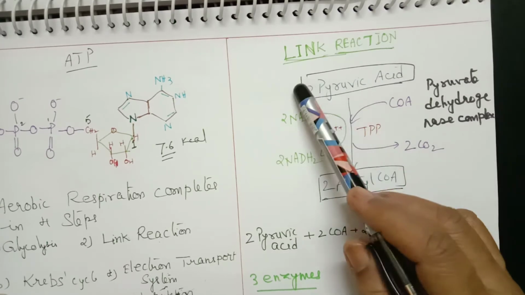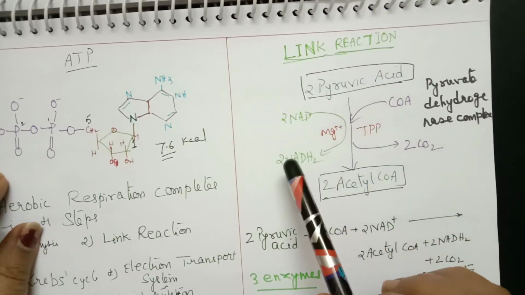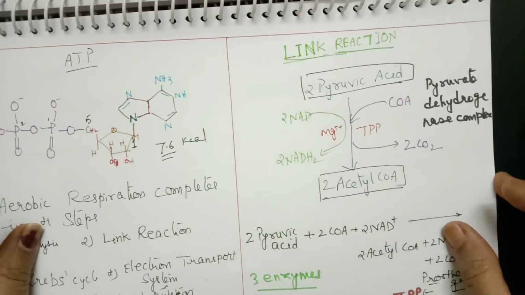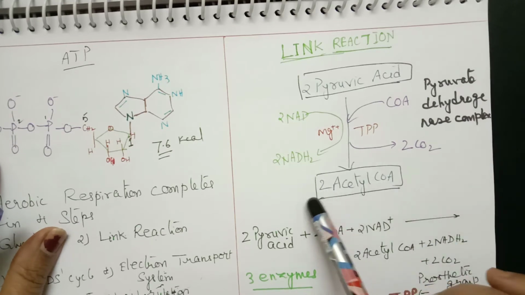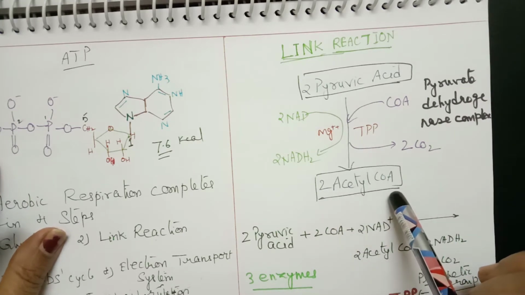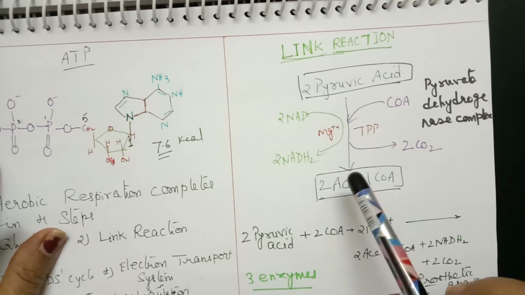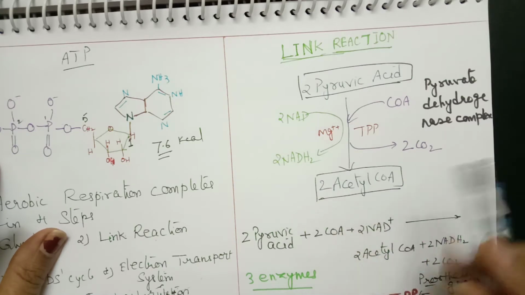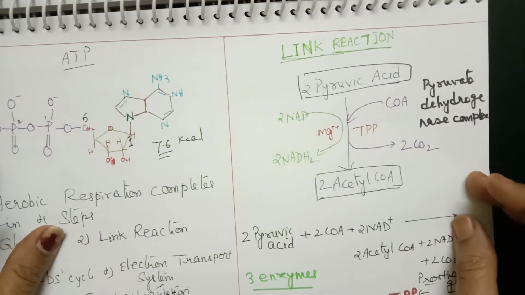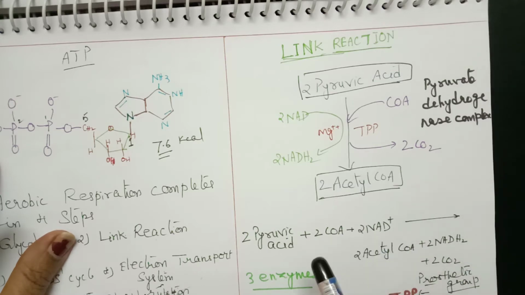Link reaction is so called because it is the connecting link between glycolysis and Krebs cycle. After the link reaction, the product which is formed, acetyl coenzyme A, enters into the Krebs cycle. That's why this is called link reaction, and the substance acetyl coenzyme A which is formed is called the link substance.